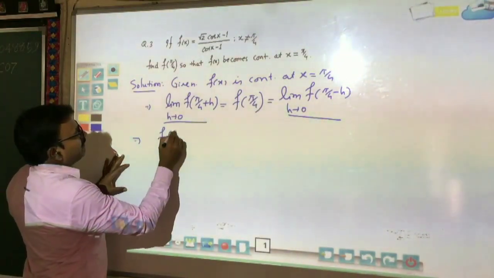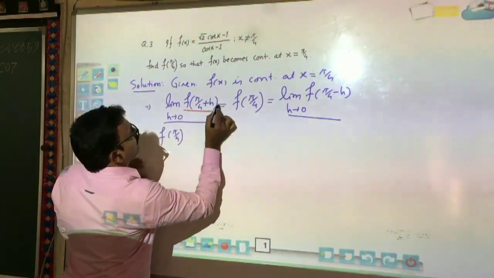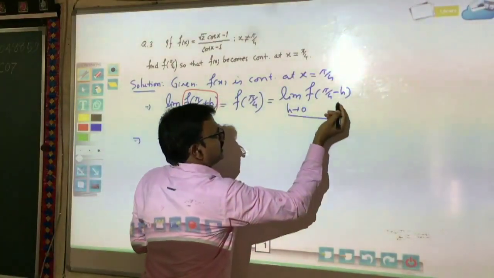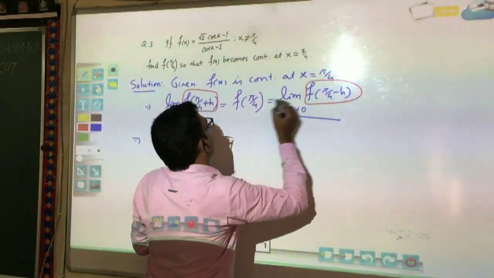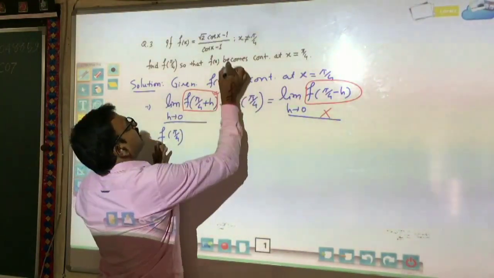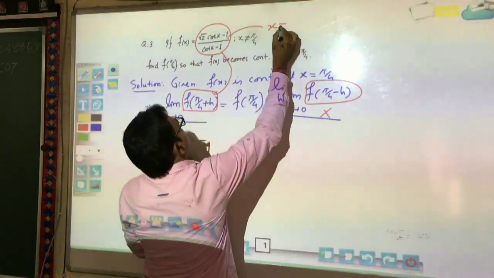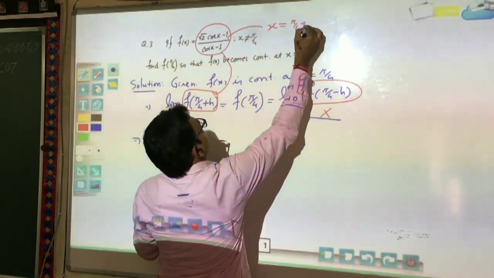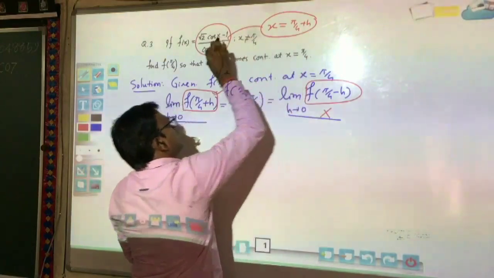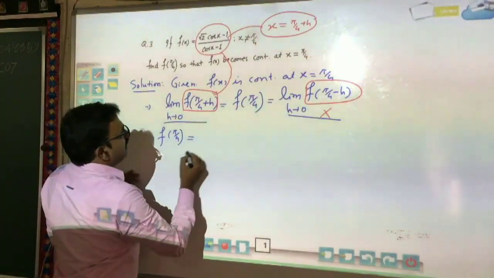So students, f of pi by 4 plus h will be replaced by the function in which we represent x equal to pi by 4 plus h. We will replace this x by pi by 4 plus h. Okay, so now replace this value.